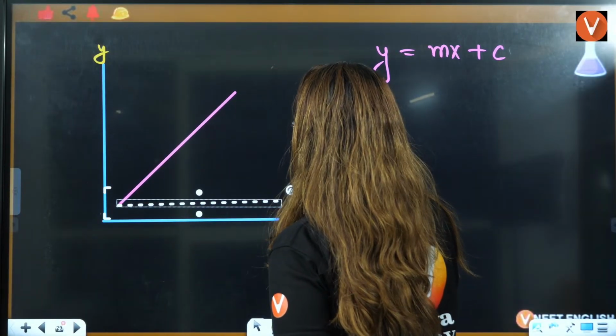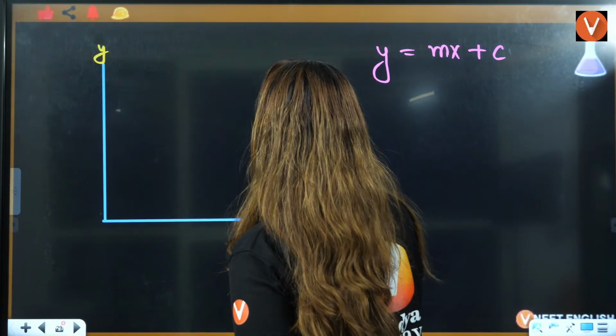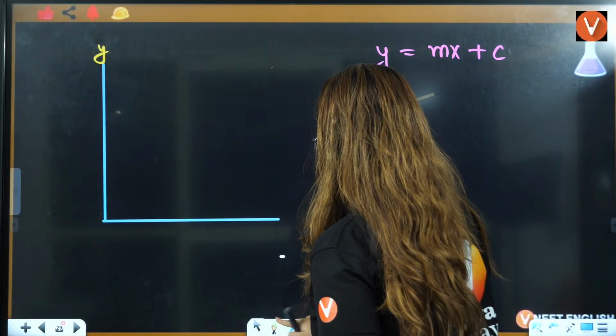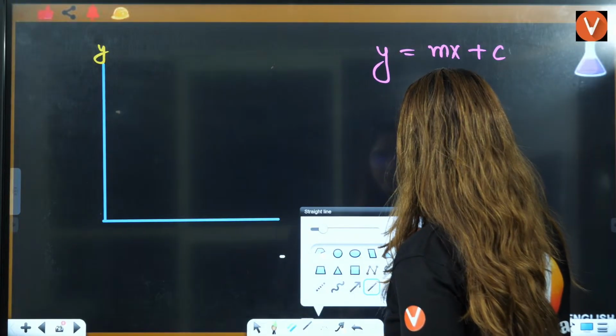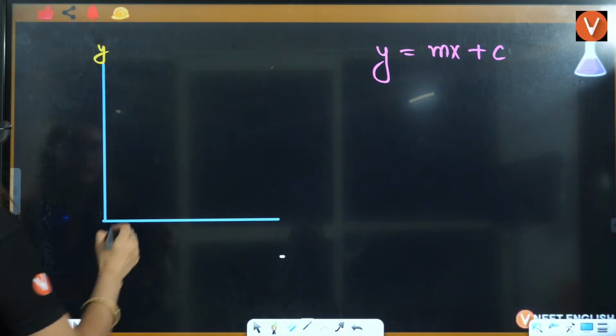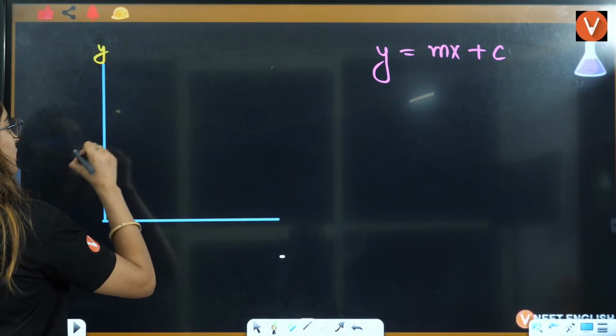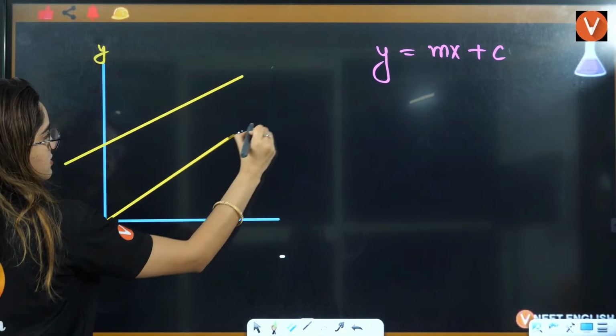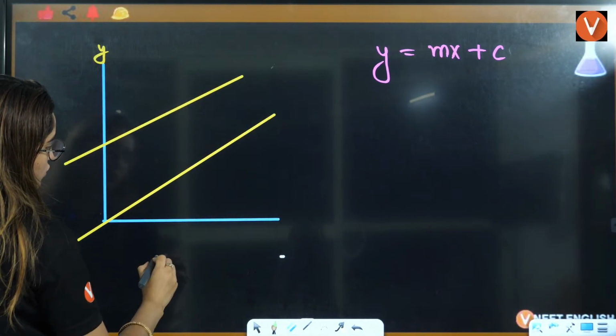Now, if I see this here, one thing you will see is that the line could be like this, it could be like this, it can also be like this.